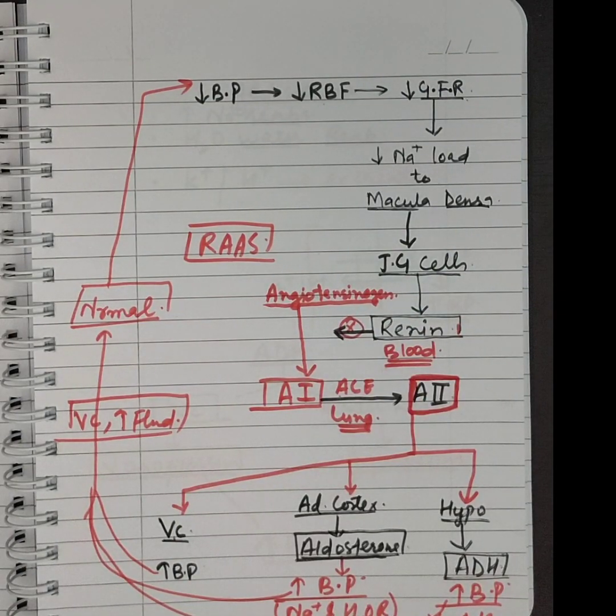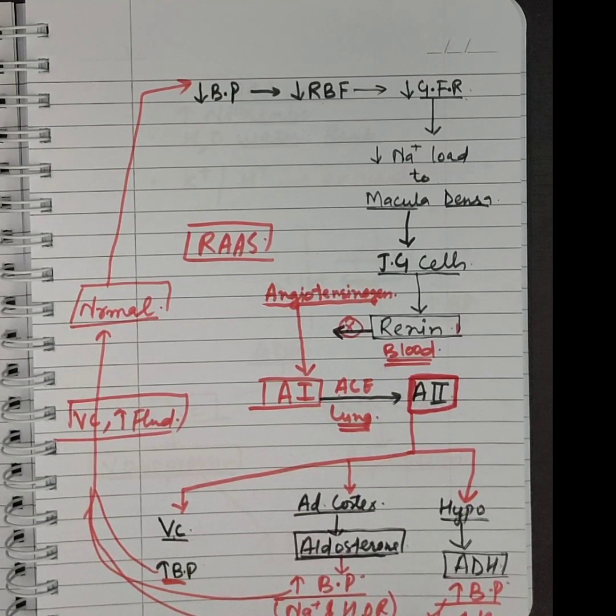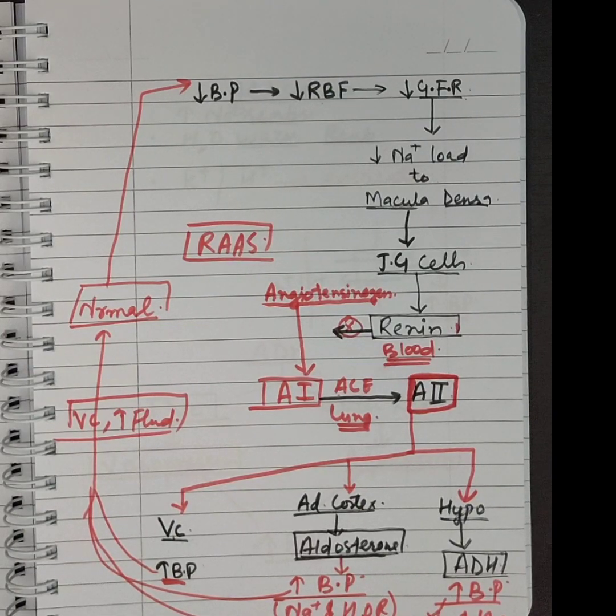One very important question that is asked about this RAAS system is: if this RAAS system continuously keeps on working, what happens? It will cause a very high increase in the blood pressure. Second, it will cause increased sodium and increased water in the blood. अगर ये continuously काम करता रहेगा तो बॉडी में ब्लड प्रेशर बढ़ेगा, सोडियम ज़्यादा हो जाएगा, वाटर ज़्यादा हो जाएगा. To balance this thing, what nature has done,